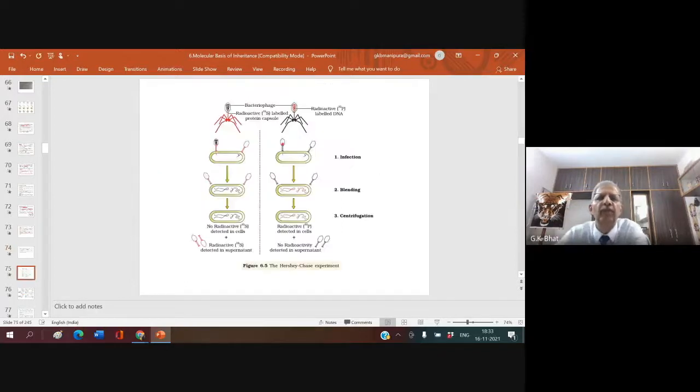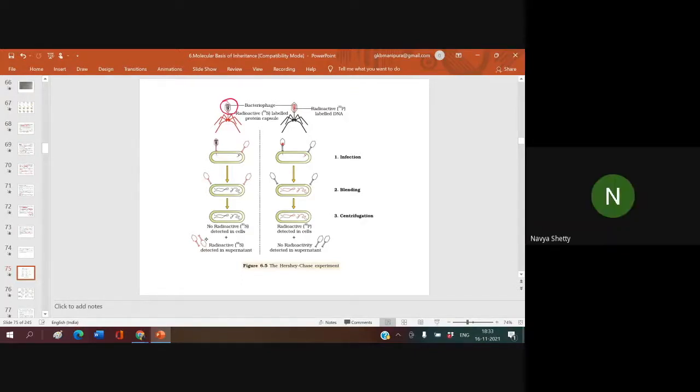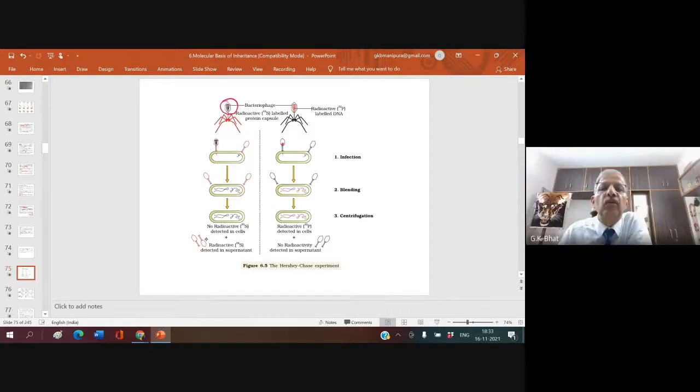Look here. You see this Hershey-Chase experiment? This is a bacteriophage. It has radioactive phosphorus and radioactive sulfur.